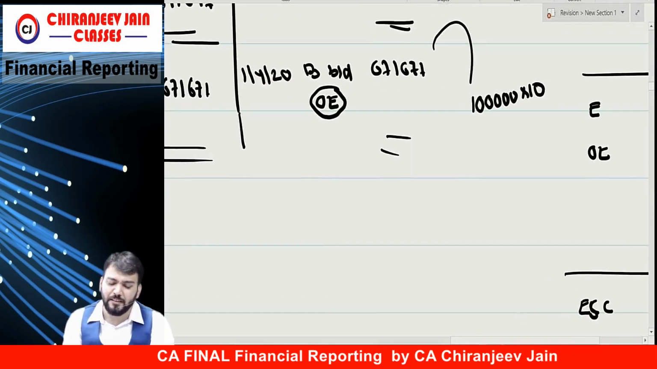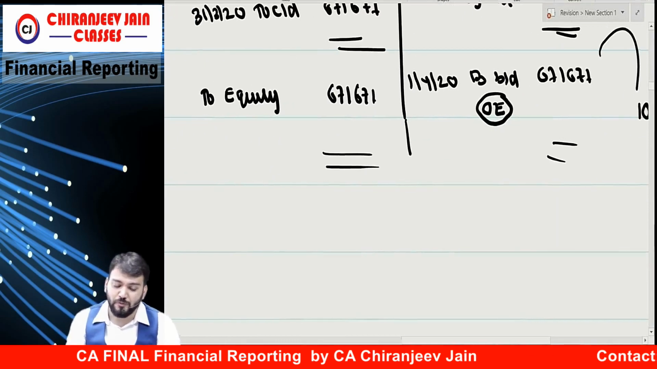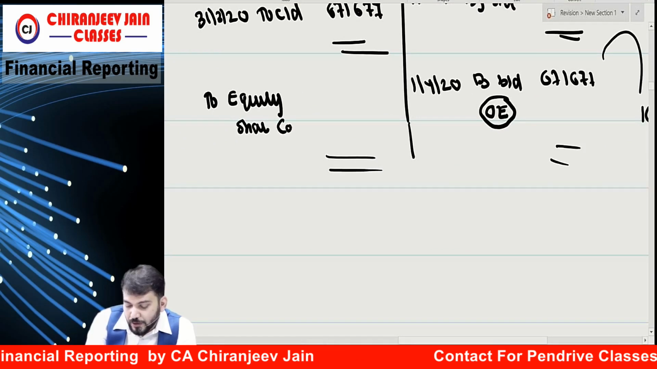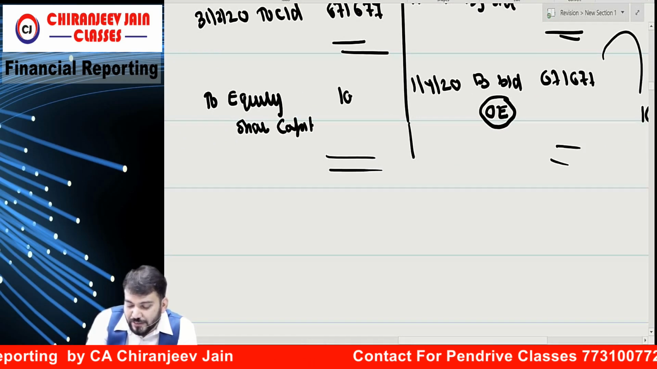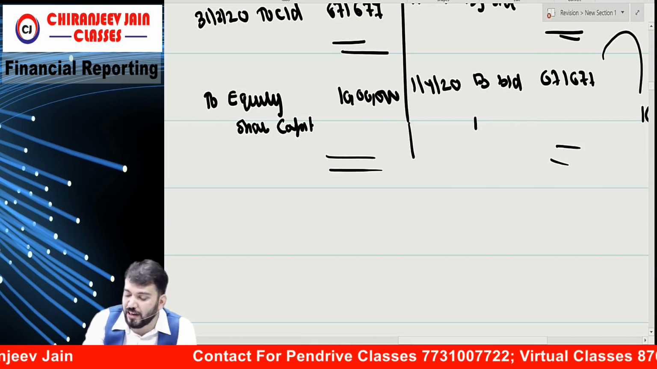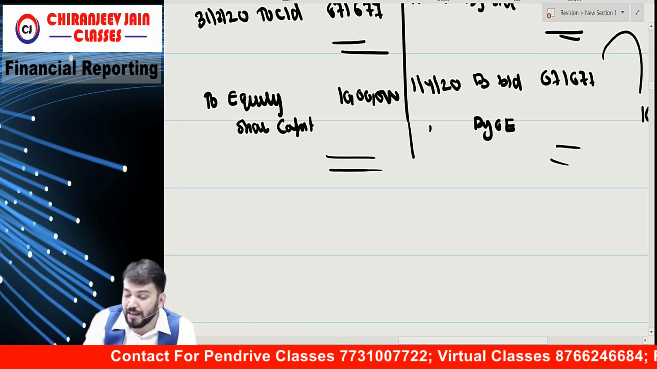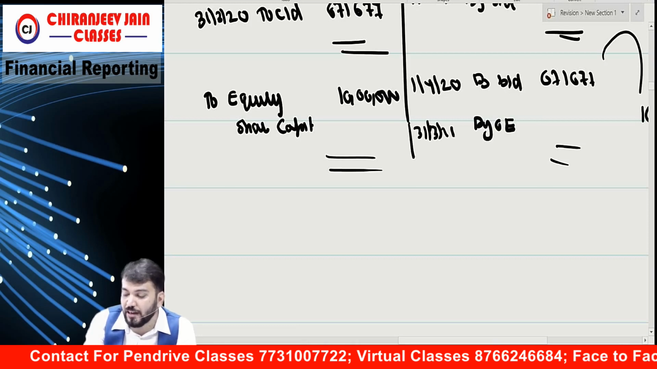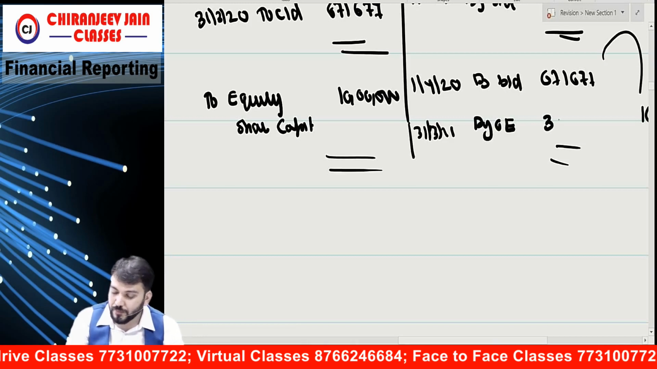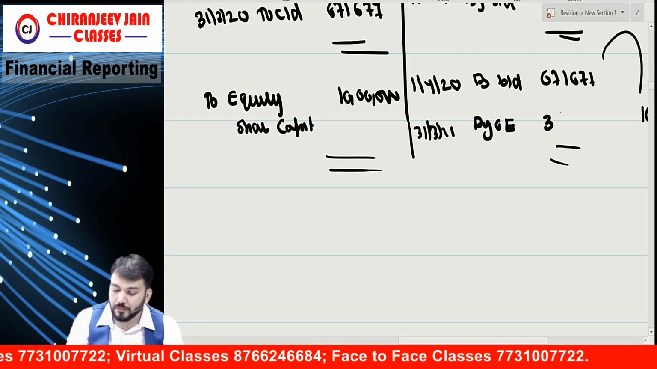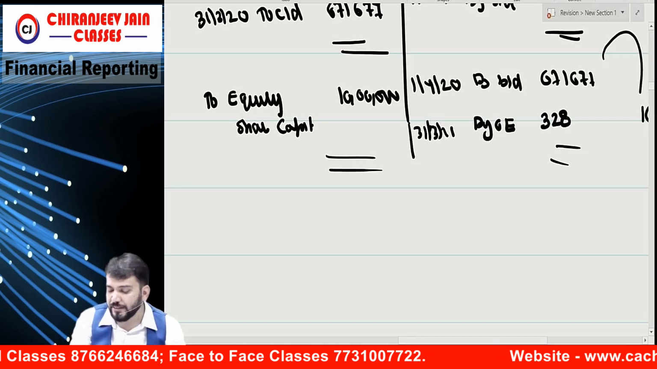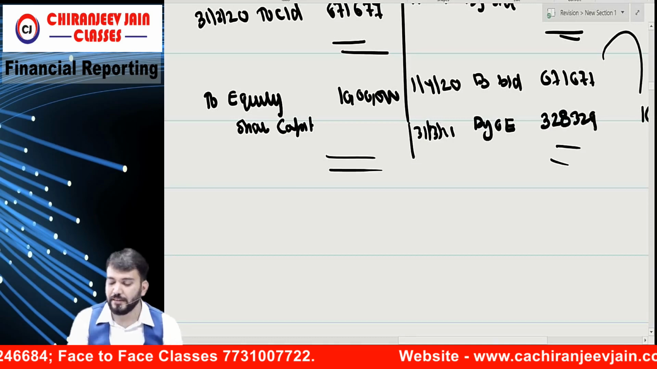Therefore, because of that reason, we need to do some journal entry here. So what we'll do? We write down equity share capital, how much? 10 lakh. And the balancing figure will be adjusted under other equity. What is the balancing figure? 3 lakh, 28, 9.